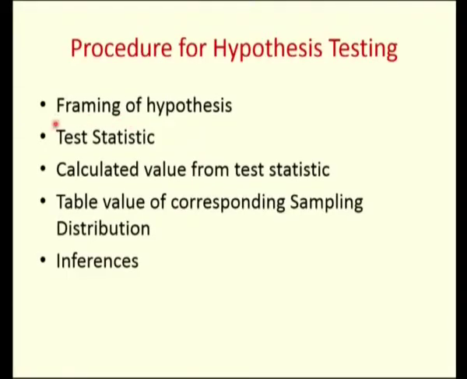After framing the test statistic, we need to calculate it and we call that the calculated value. After calculating, we need to compare this calculated value with the table value, and this table value corresponds to the sampling distribution. Whatever test we are dealing with, we are going to have a different sampling distribution for different types of test. So you need to find the table value depending on the sampling distribution: you have T tables, Z tables, that is standard normal tables, F tables, and chi-squared tables.